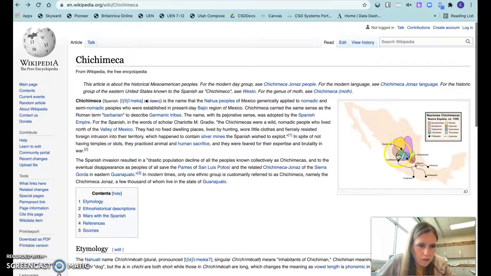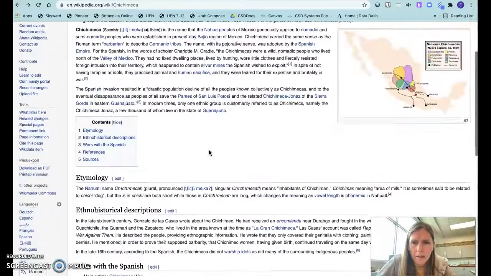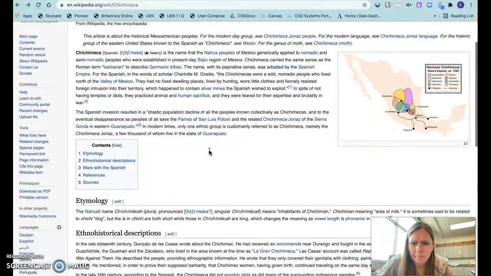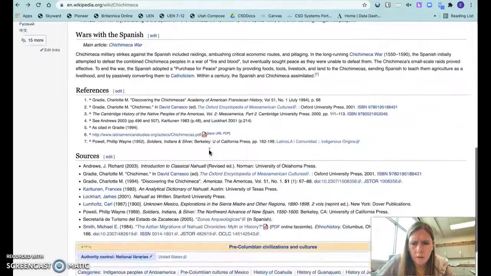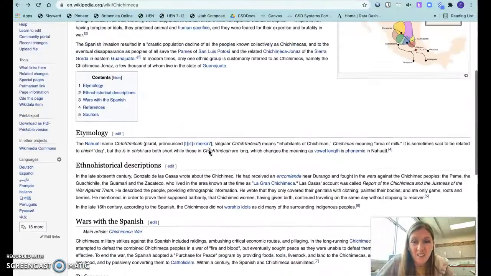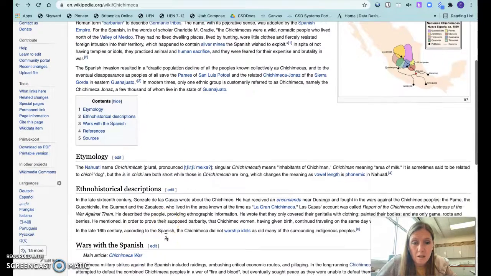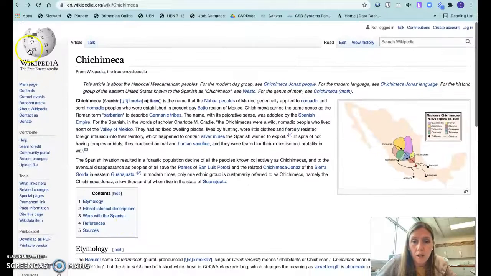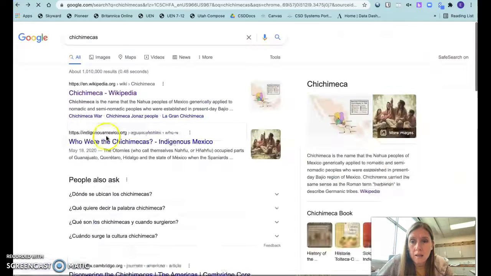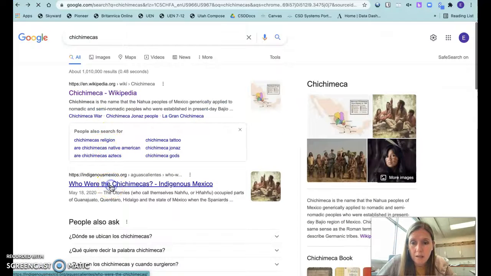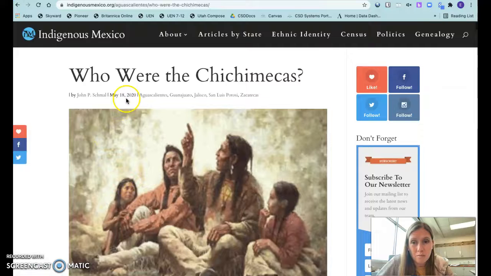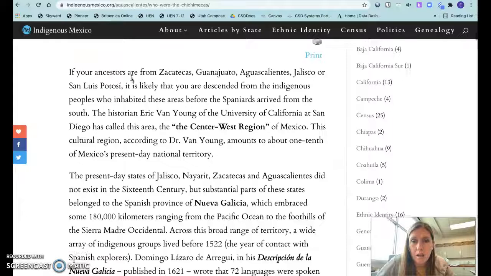And so it shows exactly where they lived, and we'll learn about them. So you're going to read through a little bit about them. Now, this article is not very long. It has a couple paragraphs there, here, and here. So you can look at other information. My next site says, who are the Chichimecas? This one sounds kind of nice. It was written just in 2020. It seems like this is a decent website, indigenousmexico.org.